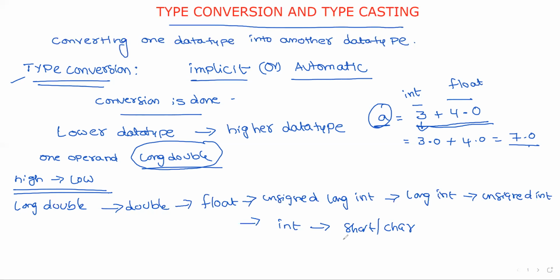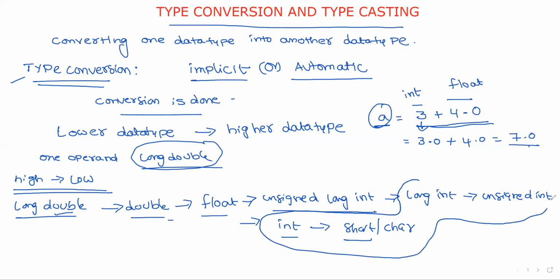That means if an expression contains a short variable, that is automatically converted into integer. Sorry, if an expression contains long double, whatever the values, either double, float, all the values are automatically converted into long double. This is called type conversion.